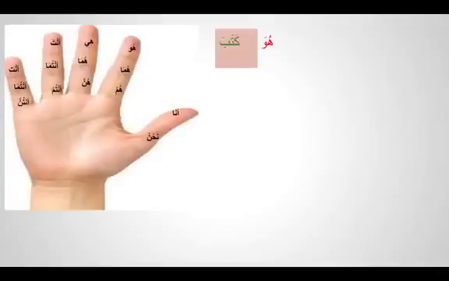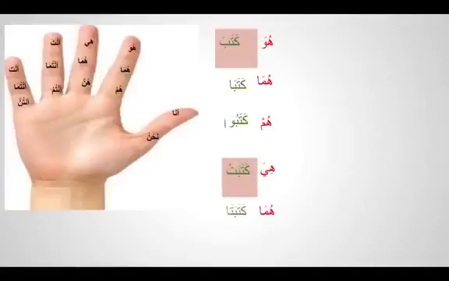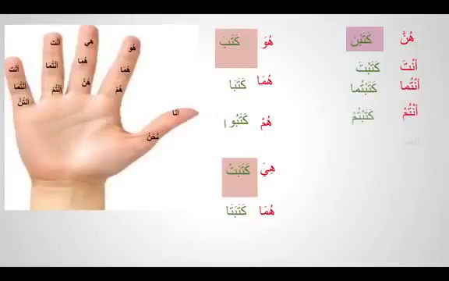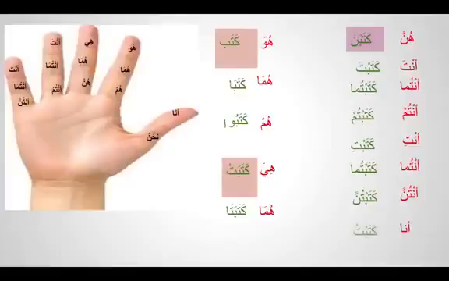So we got huwa kataba, huma kataba, hum katabu, hiya katabat, huma katabata, hunna katabna, anta katabta, antuma katabtuma, antum katabtum, anti katabti, antuma katabtuma, antunna katabtunna, ana katabtu, nahnu katabna.